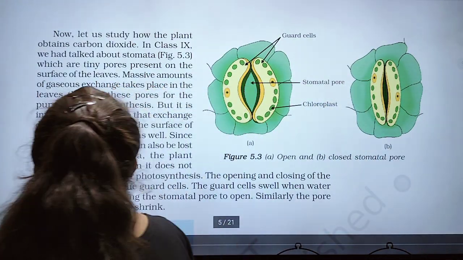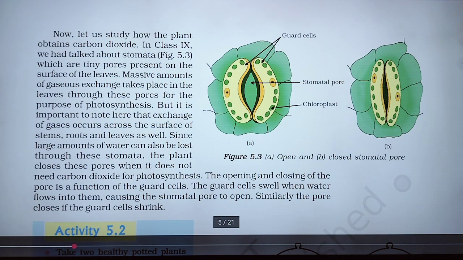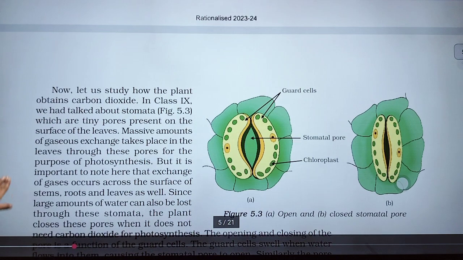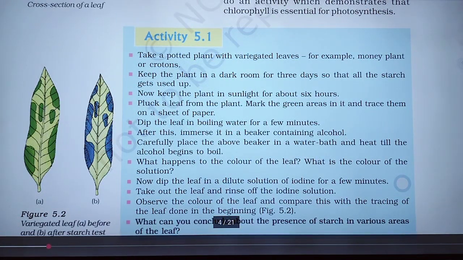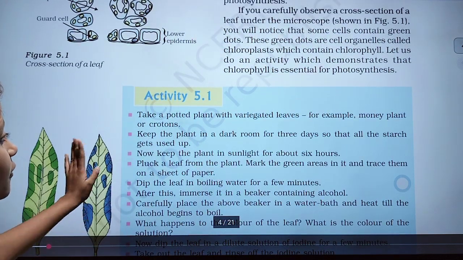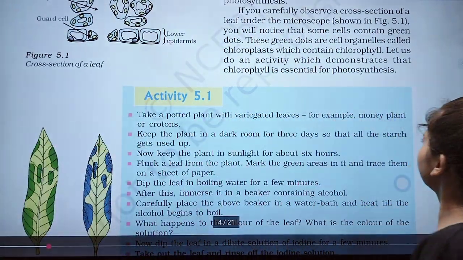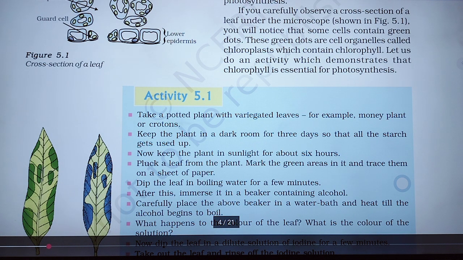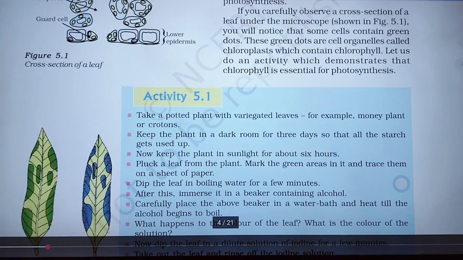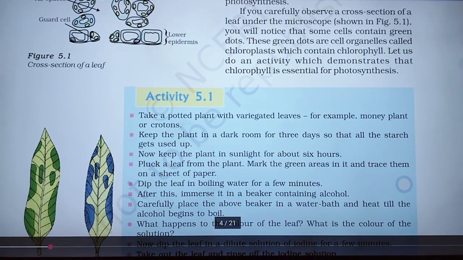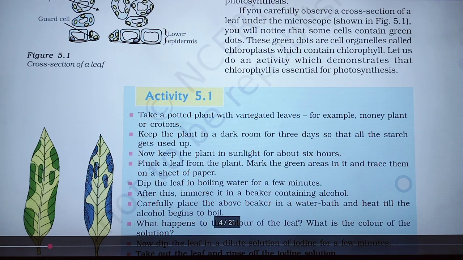Now let us study how the plant obtains carbon dioxide. Let's see the activity. Take a potted plant with variegated leaves, for example, a money plant or crotons. Now keep the plant in a dark room for 3 days so that all the starch gets used up.